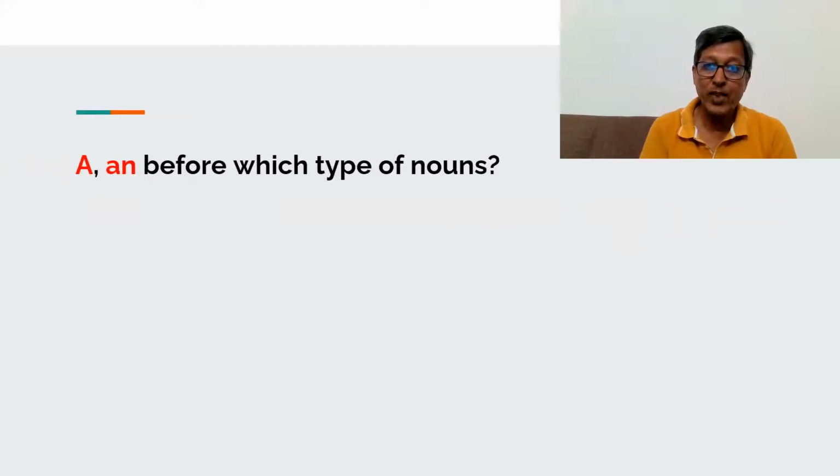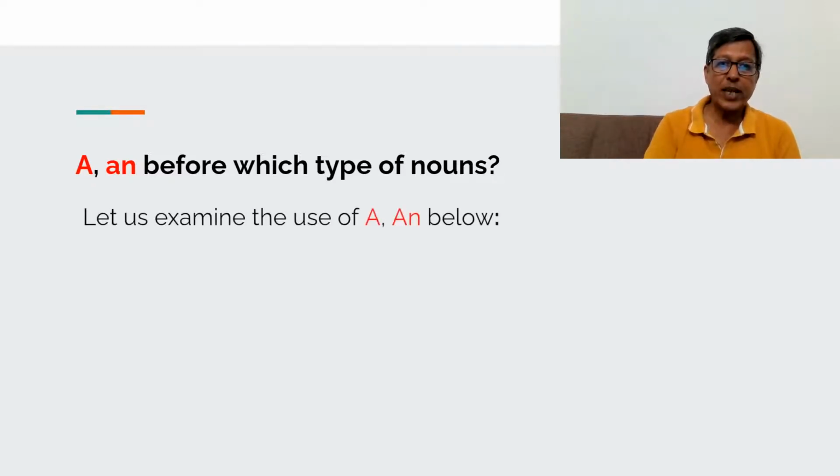But before we begin with this question, I'm sure you know that articles are used before nouns. I think you know the types of nouns: countable, uncountable, and proper. If you have any doubts about them, you must watch my previous videos on types of nouns, or even about the features of nouns, singular and plural, the types of countable nouns, etc. Now let's begin with this question: a and an before which type of nouns?